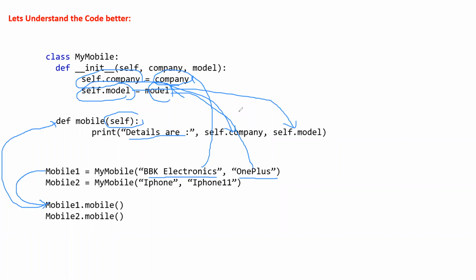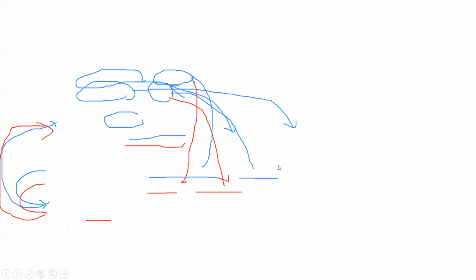Similarly, when the second object is created, that is mobile2, and this mobile2 is called here, since there is a mobile method here, it will call this function again. Again, the same things will happen. Instead of this company name and model name, this will be called for the company name and this for the model name. So the printed output will be details are, and then iPhone and then iPhone 11, and that's what we get as the printed output on the screen.